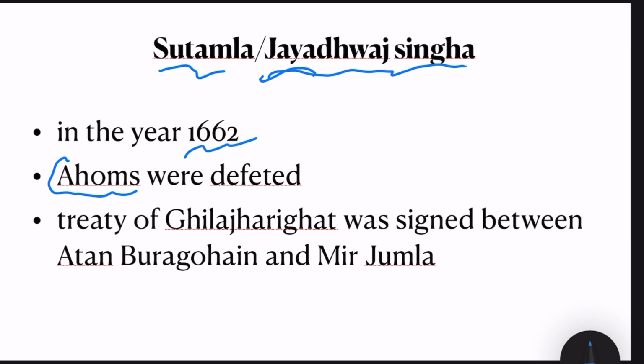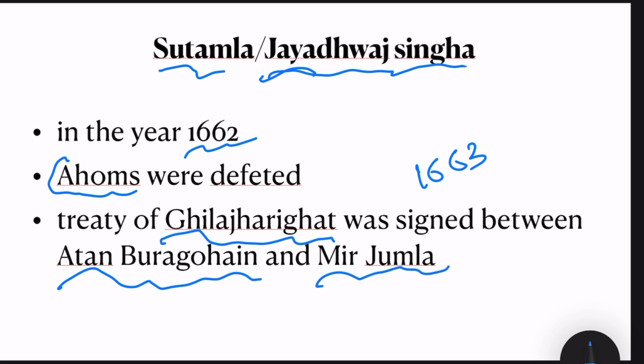And in the year 1663, after the Ahoms were defeated, a treaty was signed, and the name of the treaty was Treaty of Ghila Jarigat. The signatories of this treaty were, from the Ahom side, Atan Buragohen, and from the Mughal side, Mir Jumla. And who was Mir Jumla? Mir Jumla was a Subedar of Bengal under Aurangzeb.